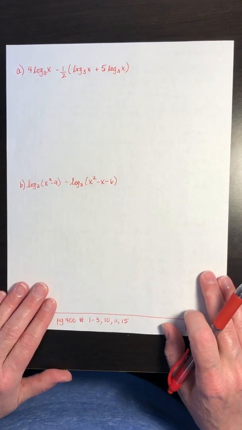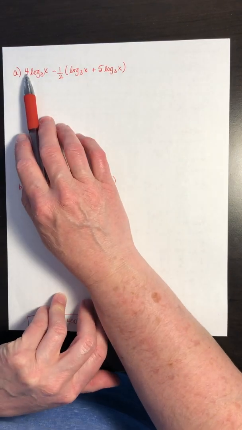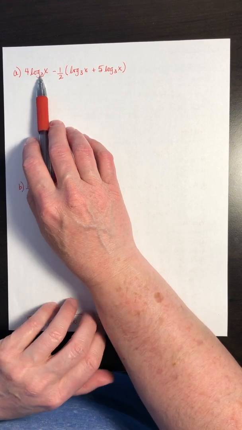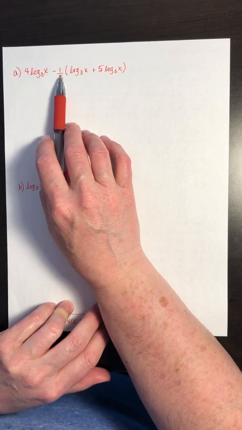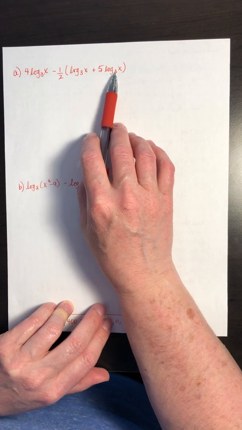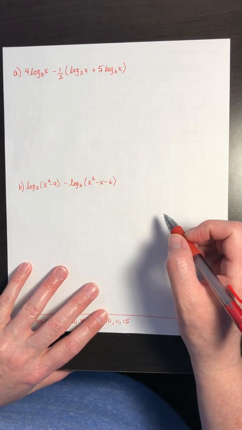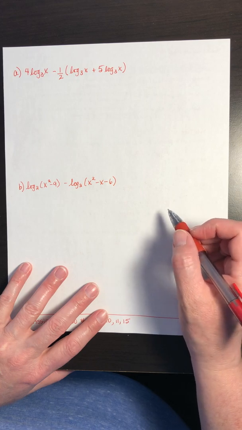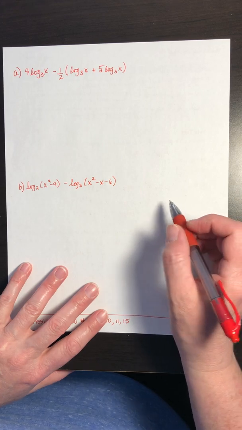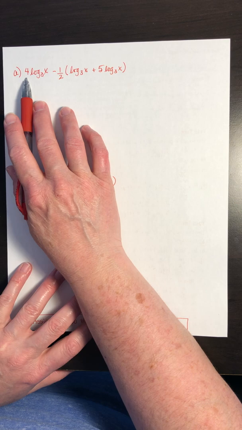The first example, 4 times log of x in base 3 minus, now there's a half written out the front of this expression, and so they're asking us to simplify it down to a single log. That was the first instruction. The restrictions was the second part. So there's a couple of issues with this.